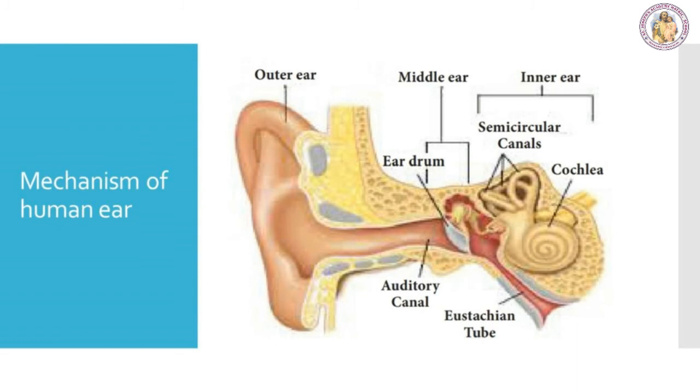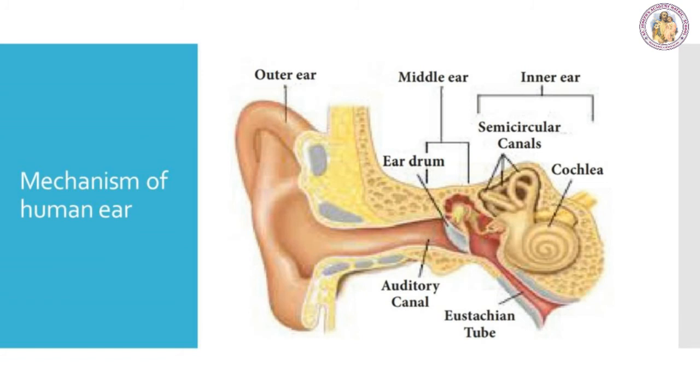Mechanism of the human ear. The ear is the important organ for all animals to hear a sound. We are able to hear sound through our ears. The human ear picks up and interprets high frequency vibrations of air. Ears of aquatic animals are designed to pick up high frequency vibrations in water. The outer and visible part of the human ear is called the pinna. It is curved in shape, isn't it?